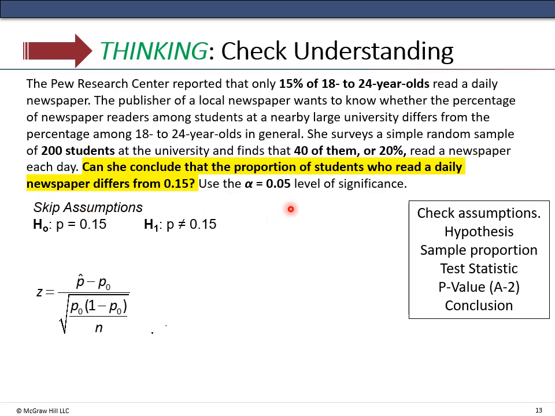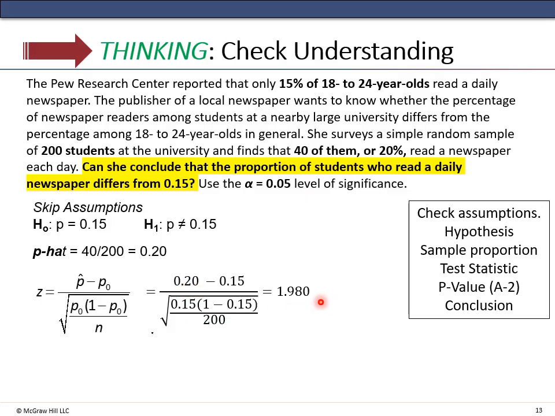My bad. Our null hypothesis is that the population proportion is 0.15, and our alternative is that it's different from that. Again, a two-tailed test. So now we have to do our sample proportion. Our p hat, 40 out of 200, was 0.20. It actually gave you that value there as well. Now we can calculate our test statistic, and we get 1.980.